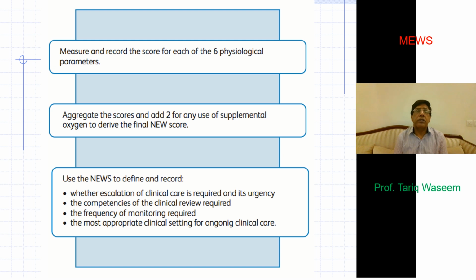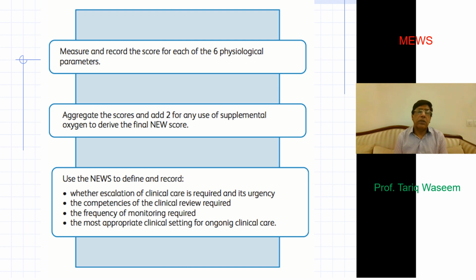So what you need to do is measure and record the score for each of the 6 physiological parameters, aggregate the scores, add to it if supplemental oxygen is used to derive the final MEWS score, and the MEWS score defines and records whether escalation of clinical care is required or urgently required.